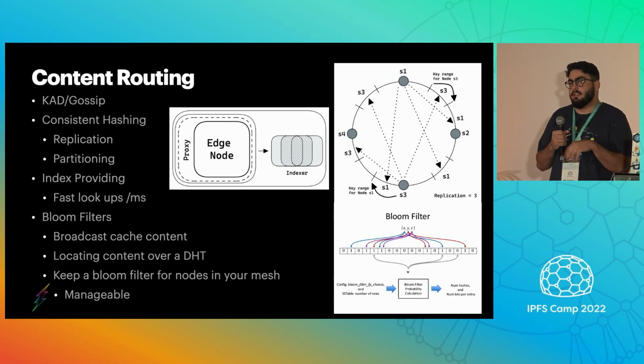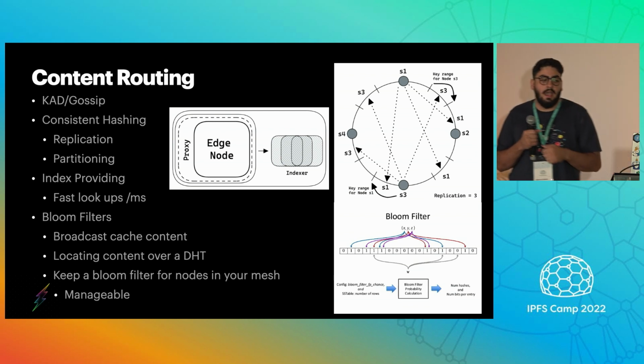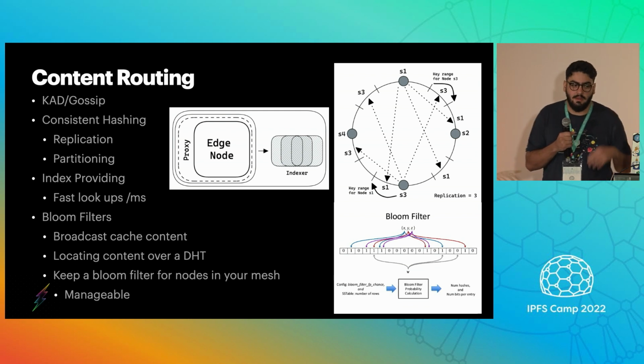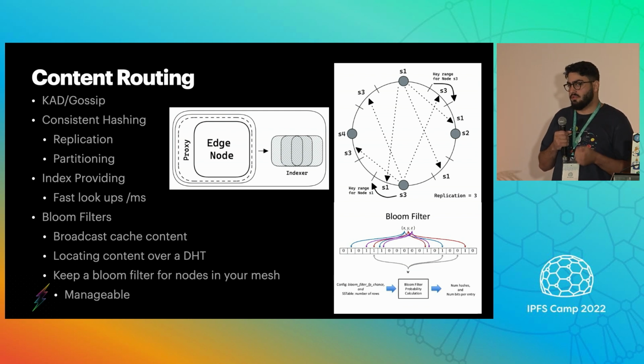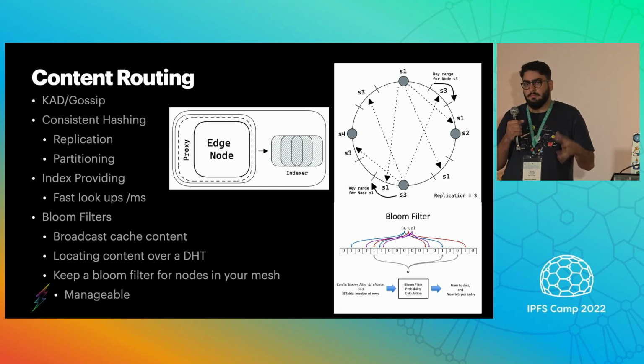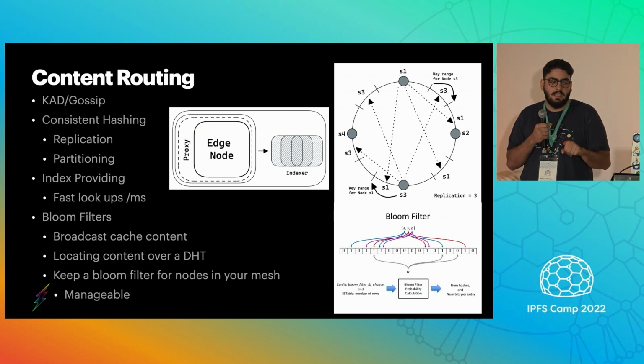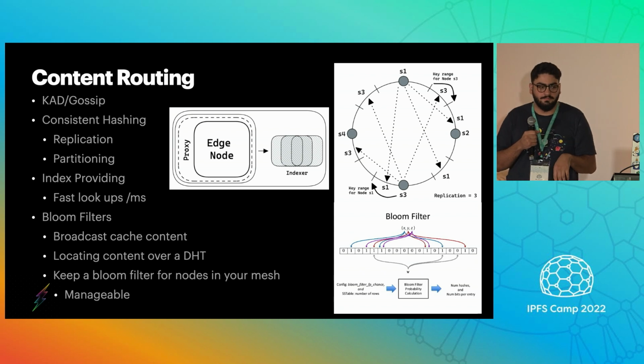And index providing provides fast lookups, in the milliseconds, so we know exactly where the content is. That happens on the gateways as well as the cache nodes themselves. And Bloom filters are a really interesting topic we're diving into now, where a cache node can broadcast its cache content to the set of its peers, and that's how they can locate their data amongst a local DHT.